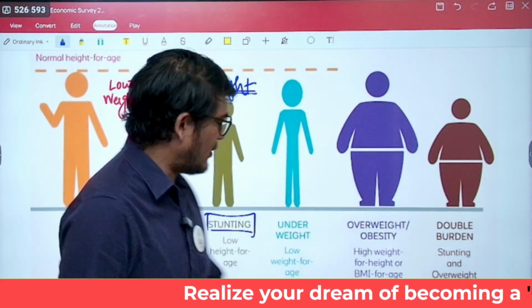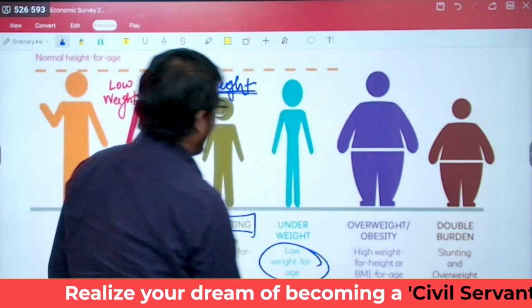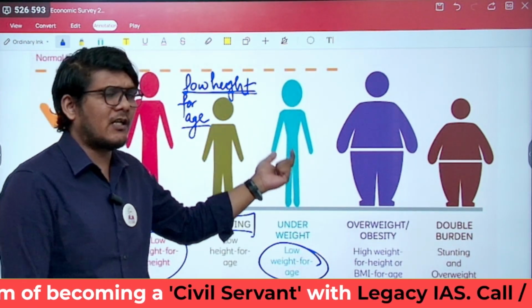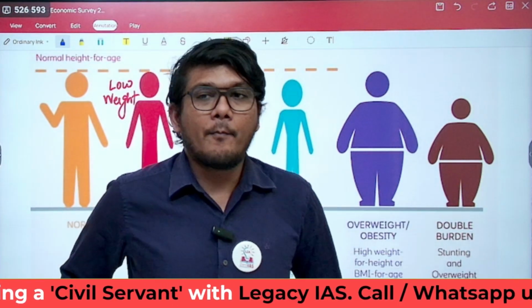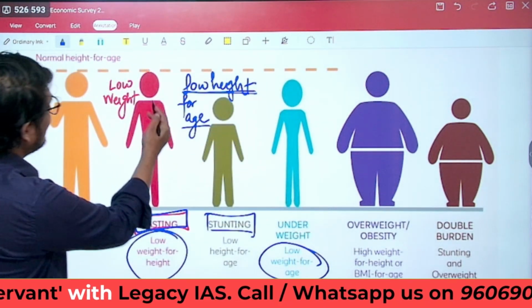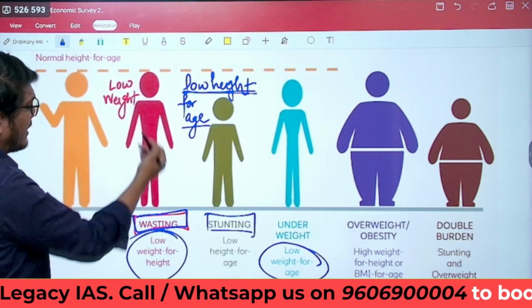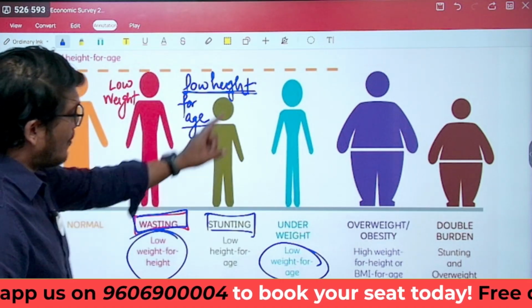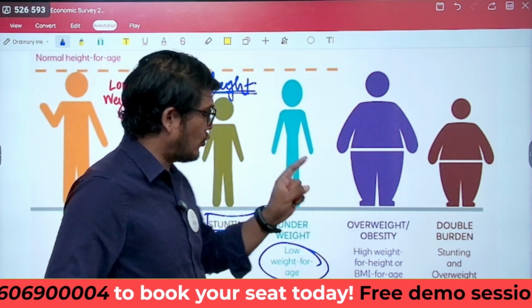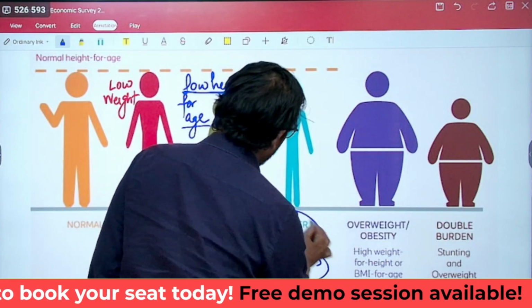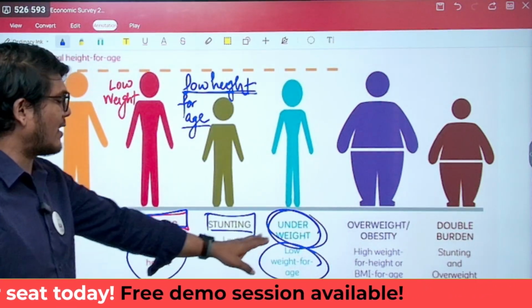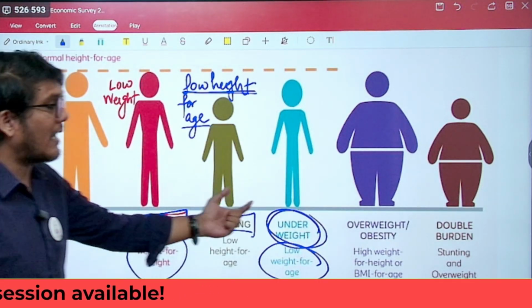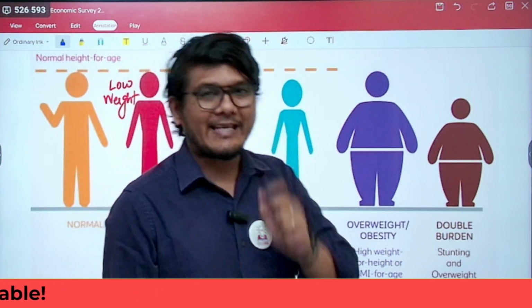Next is underweight. Now underweight means low weight for age. See, this person is also thin. Because this is underweight, this person will also be thin. But if the thinness or low weight is with respect to the height, then in that case it is wasting. But if it is low weight for age, then you say that it is underweight. So this person is basically underweight. Do not confuse them. Wasting is low weight for height and underweight is low weight for age.